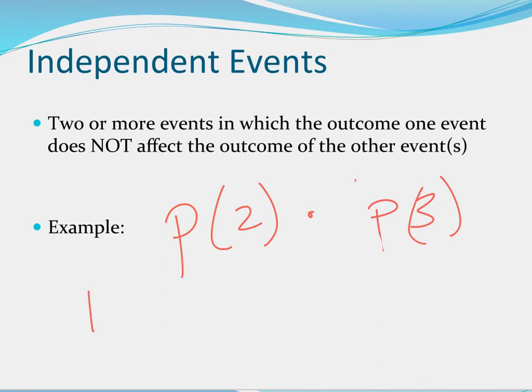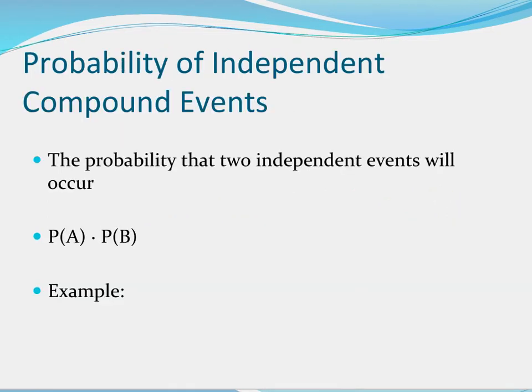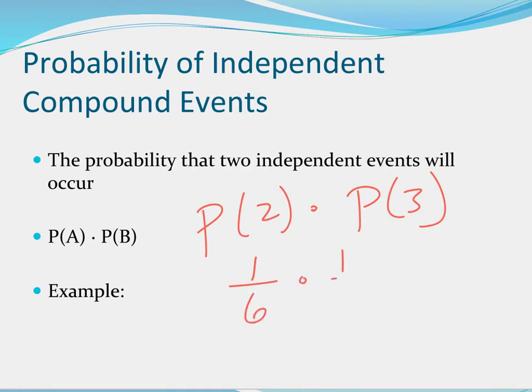You don't take that number cube, and after you get a 2, go, oh, well, let's scratch that 2 off. You don't do that. They're independent. They don't affect each other. So again, when you find the probability of two independent compound events, you multiply them. If I wanted the probability of getting a 2 and then a 3 on that same number cube, I'm talking about a die here, there is 1 out of 6 of getting a 2, 1 out of 6 of getting a 3, and you multiply them, and we get 1/36.